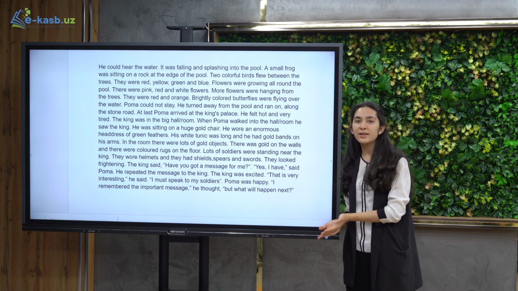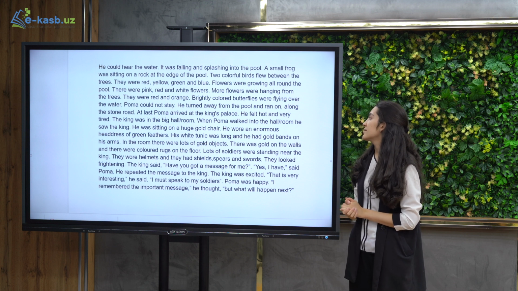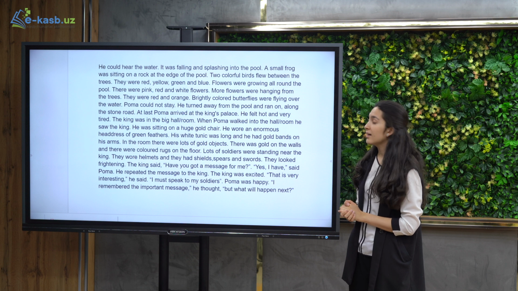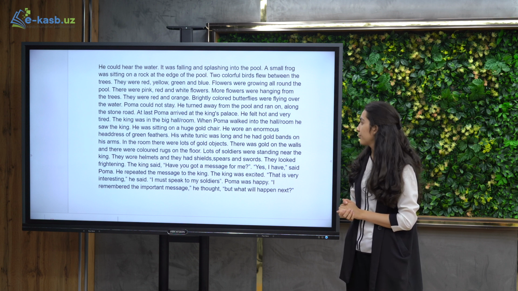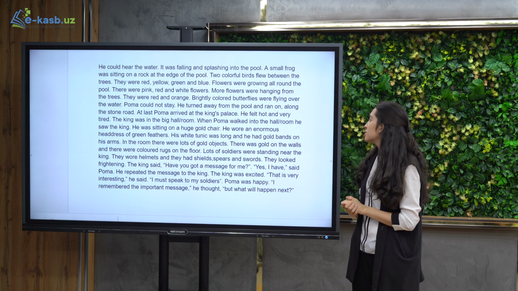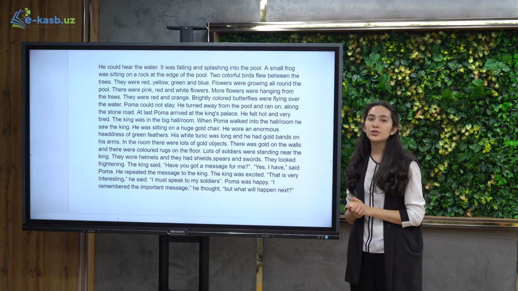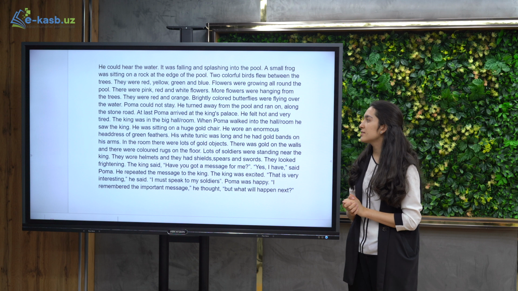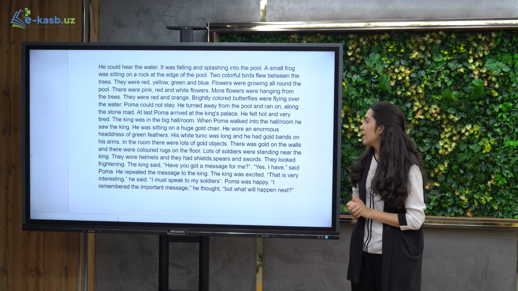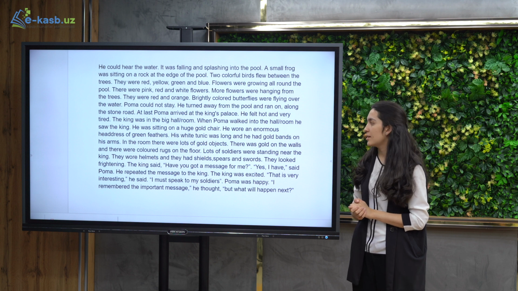At last means finally, eventually, Poma arrived at the king's palace. He felt hot and very tired. The king was in the big hall and room. When Poma walked into the hall, he saw the king. He was sitting on a huge gold chair. He wore an enormous headdress of green feathers. His white tunic was long and he had gold bands on his arms.